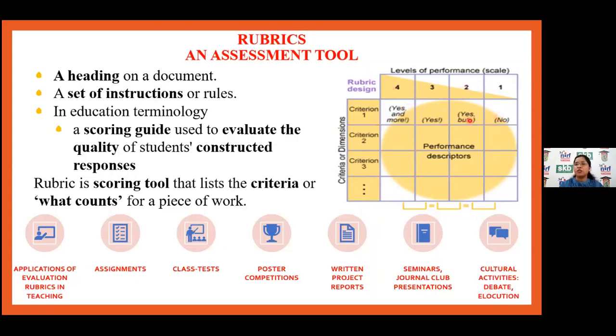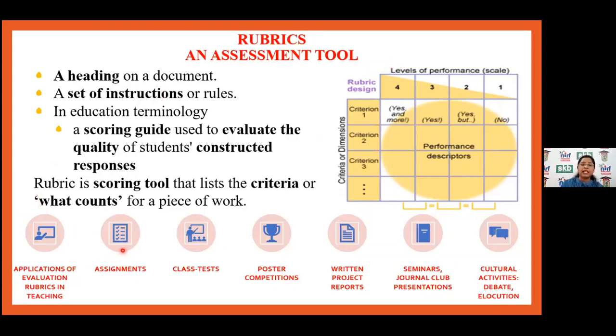And you can give points also. If the communication is really very good, you can give a 4 on 4. If the presentation is really good, so many software tools are there. Prezi is one of the tools through which we can create many different types of presentations and make them more attractive. So you can give the level of performance, and you can check all the criteria. This is one assessment tool which is very important for all of this.